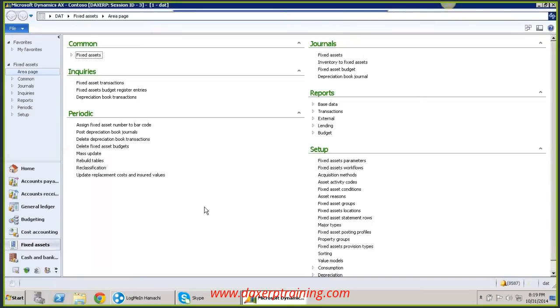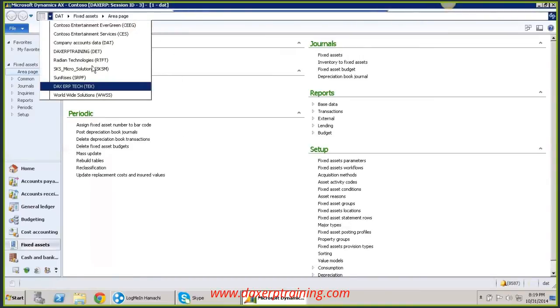In order not to miss those setups, we prefer to create a new company. In that new company, we are going to create all the master data and then business transactions. Here you find the list of the companies we are working on,